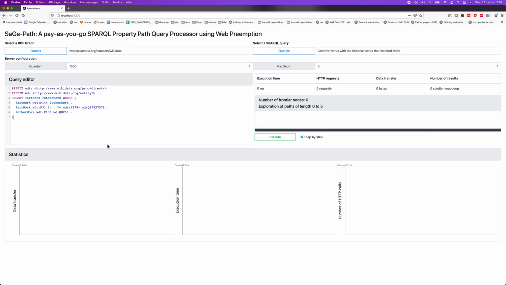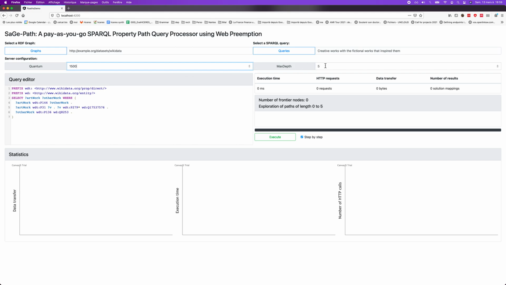So here we are using two things. The first thing is Web Preemption. Web Preemption will stop every query after a quantum of time, allowing them to restart later. For example, here I set the quantum to 1.5 seconds. So it means that the server will stop query after 1.5 seconds, but you can restart them later. So the effect of Web Preemption is that it's not possible to block the server more than 1.5 seconds. That's very important. That's the first ingredient.